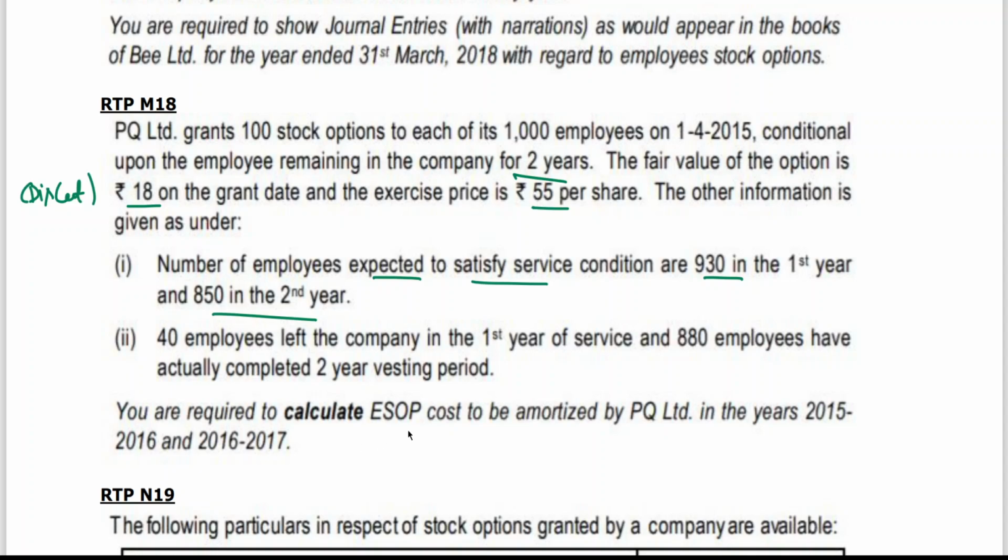You are required to calculate the employee stock option plan cost to be amortized by PQ Limited for the years 15-16 and 16-17. I think the simple thing, you know how to go for amortization. So here I am writing the heading: calculation of employee stock option plan to be amortized.